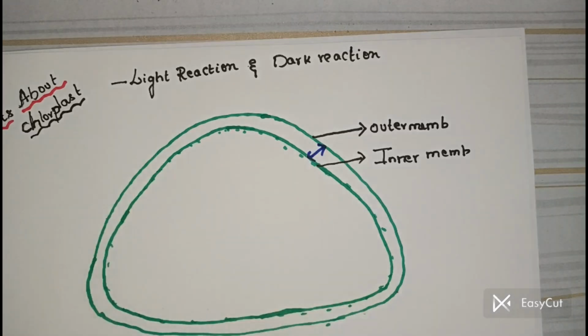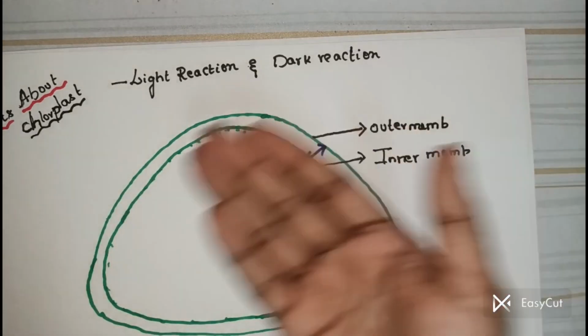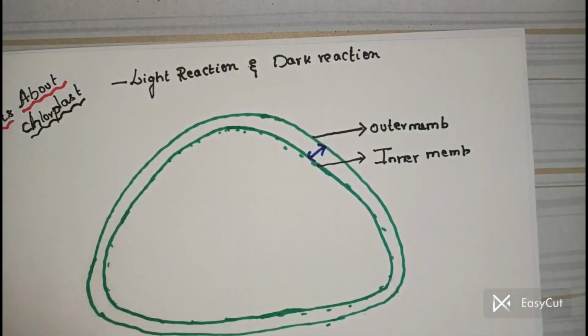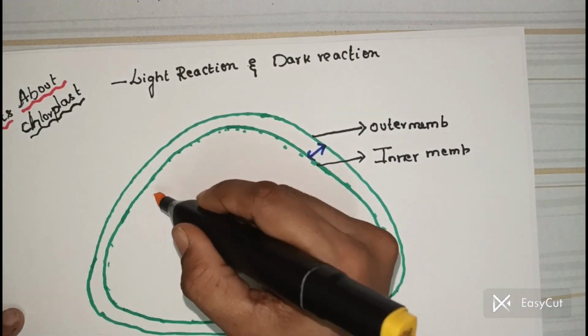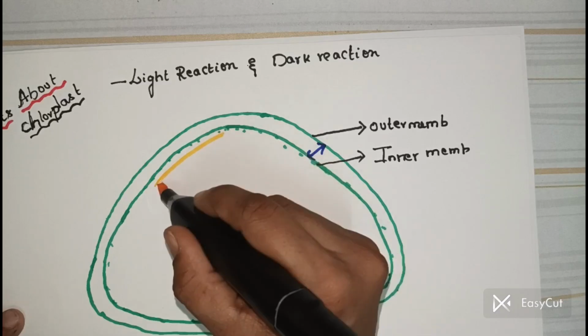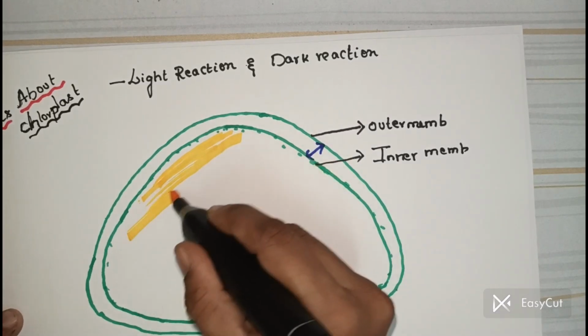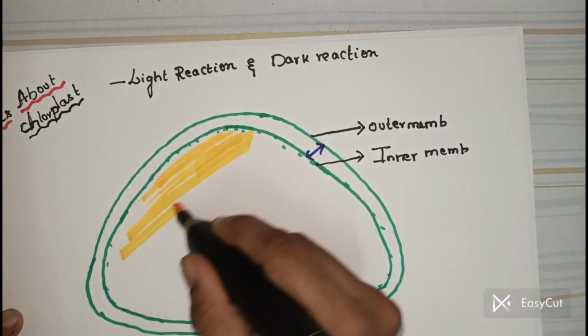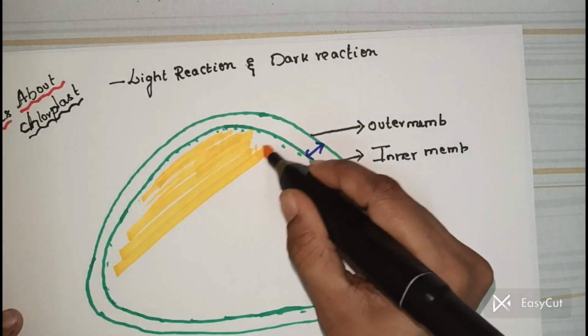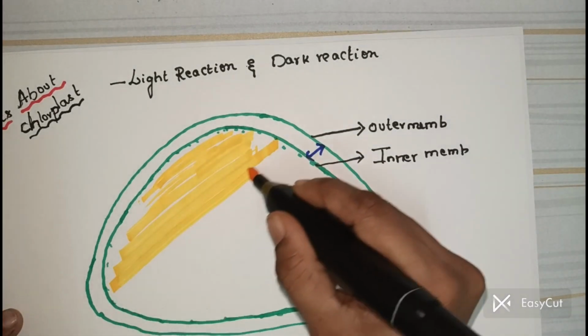Here inside this there is a proteinaceous colloidal substance. I'm just going to mark here. This proteinaceous colloidal substance is nothing but the stroma or matrix.